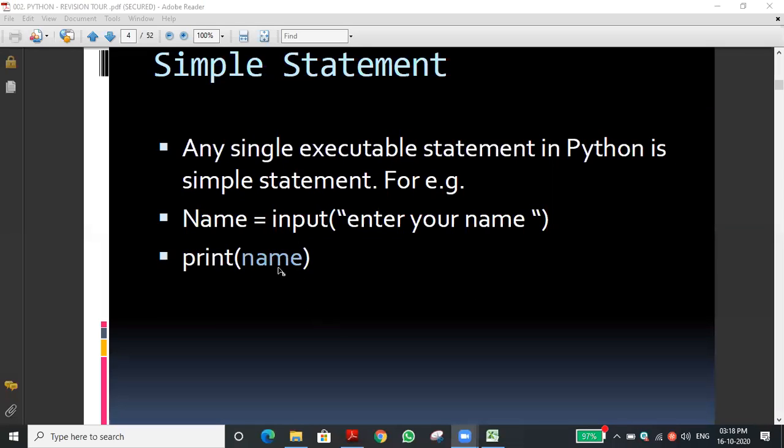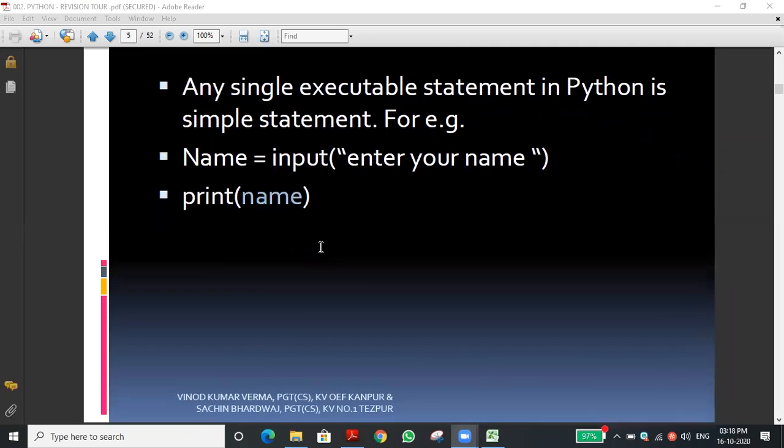No, so it is a variable, and the variable is not defined here. Are the capital NAME and small name the same variable? No, it's a very good answer, because Python is a case sensitive language. Uppercase and lowercase are entirely different, as we have seen.